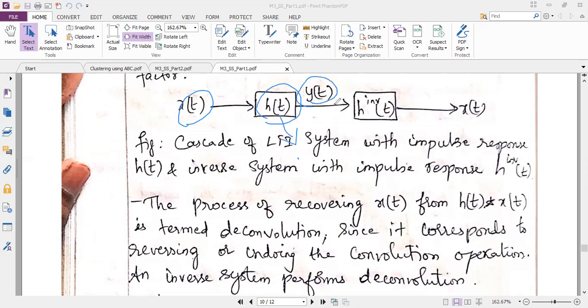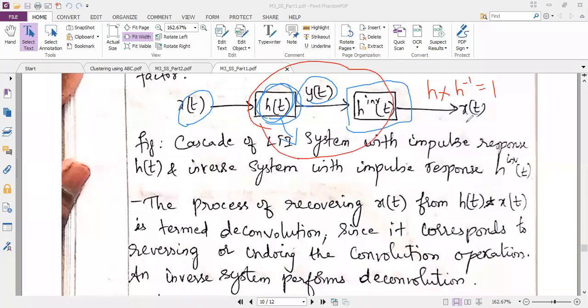This y of t I am passing to one more system having the impulse response which is the inverse of the impulse response of the first system. You know why we want the inverse impulse response, because h into h inverse is equal to 1. If both are equal to 1, then definitely my input will be equal to output.